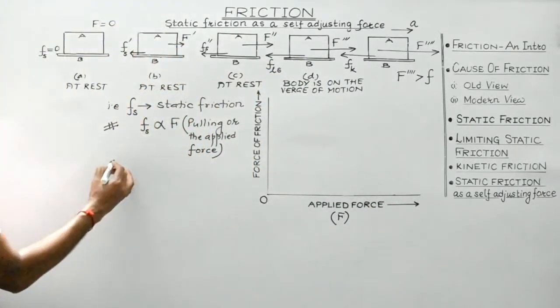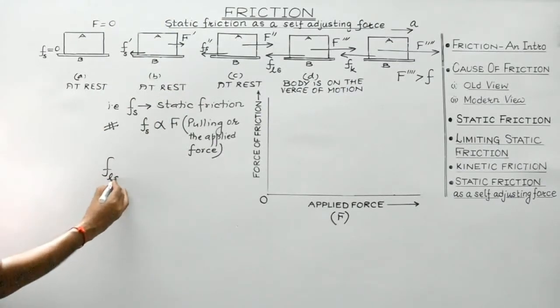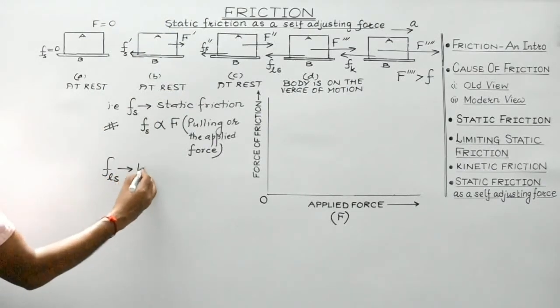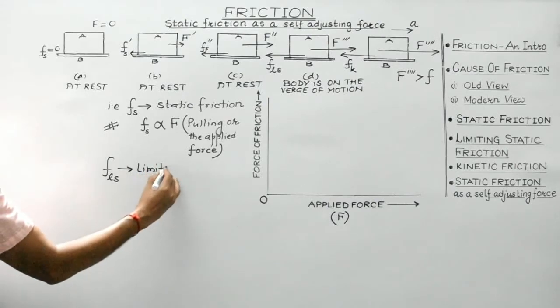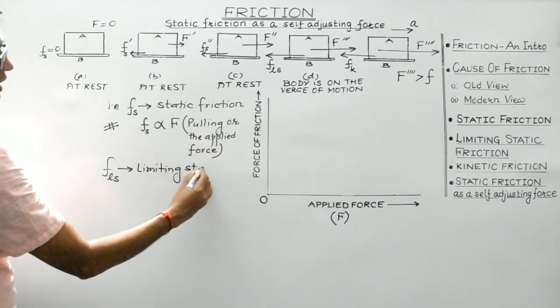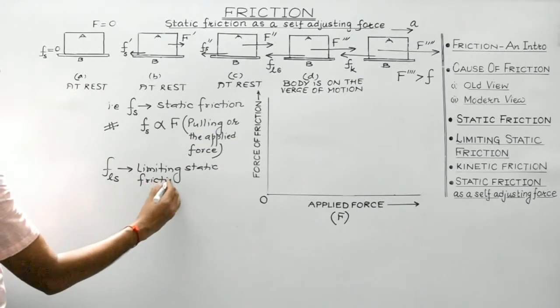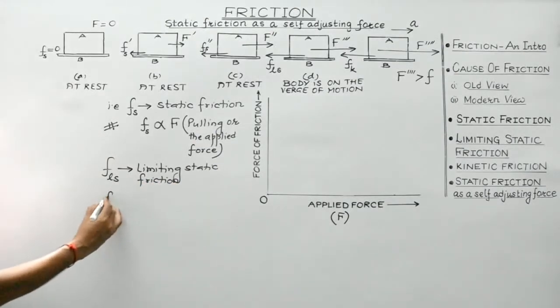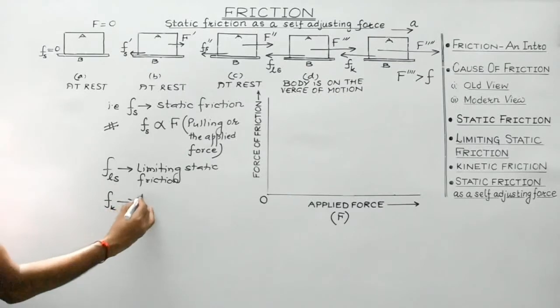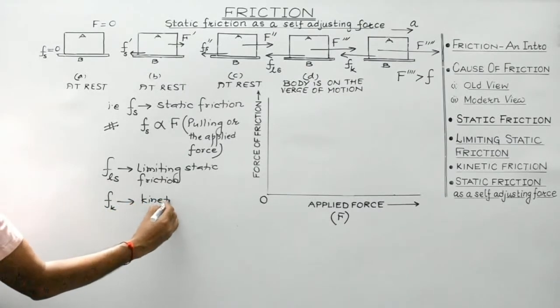Here I have represented FLS as the limiting static friction, and Fk is the kinetic friction.